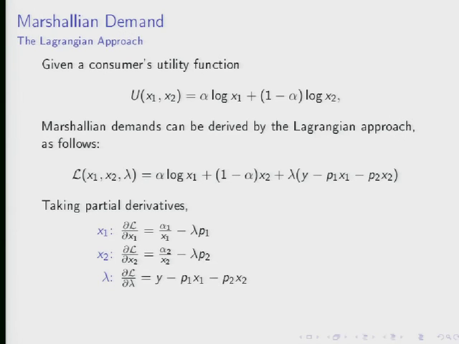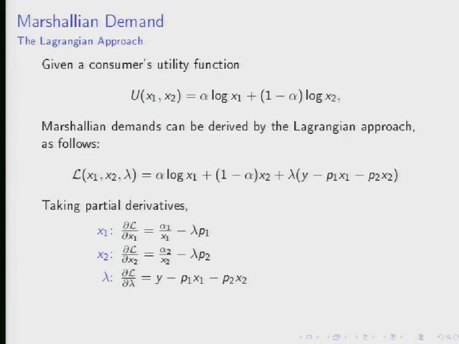Similarly, the partial derivative of the Lagrangian with respect to x2 is just 1 minus alpha over x2 minus lambda times p2. And then finally, when we take the partial derivative with respect to lambda, we just get back a version of our budget constraint, y minus p1 x1 minus p2 x2. Okay, so these are the partial derivatives of this new Lagrangian function, which is just equal to the original utility function, and then we add on all the constraints we've got, multiplying each of those constraints by a Lagrange multiplier. Here there's only one constraint, but in general we can handle any finite number of constraints.